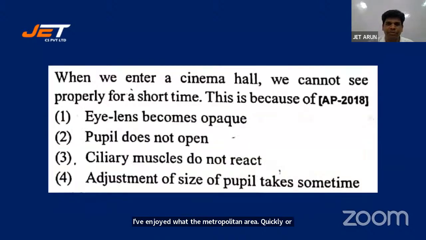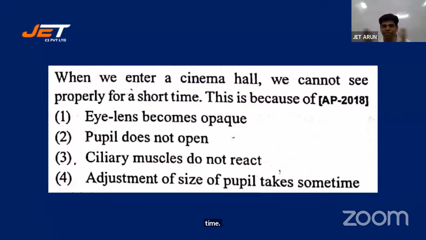When we enter a cinema hall, we cannot see properly for a short time. This is because eye lens becomes opaque, pupil does not open, ciliary muscles do not react. Adjustment of size of pupil takes time. Takes some time. మనకు సినిమా హాలే కాదు, ఎక్కడైనా suddenly brighter region నుంచి కొంచెం darker region వస్తే మనకి ఇలా అవుతుంది. We cannot see it properly, కొంచెం డార్క్ ఉంటుంది.